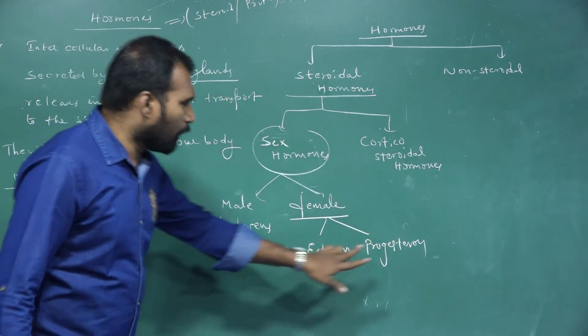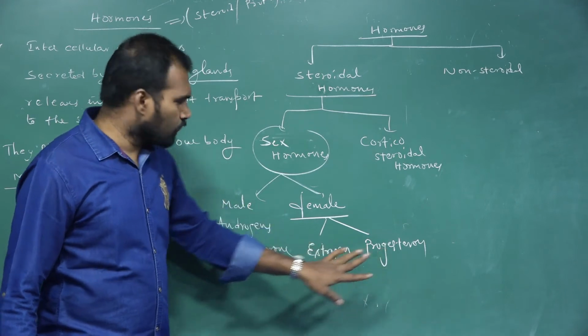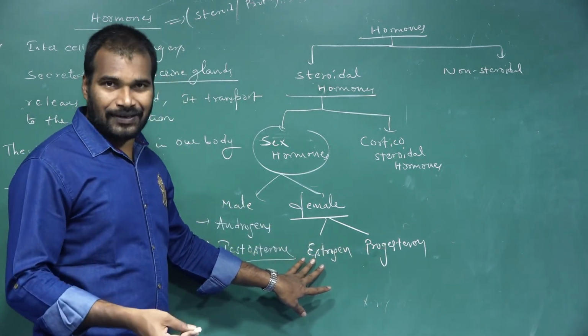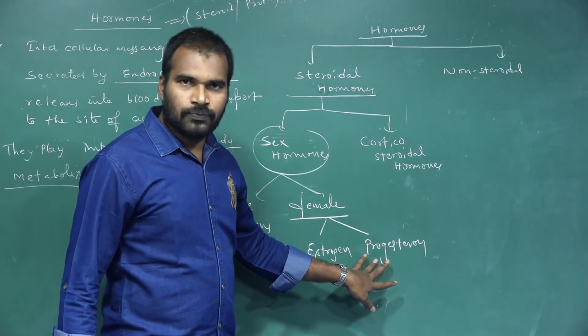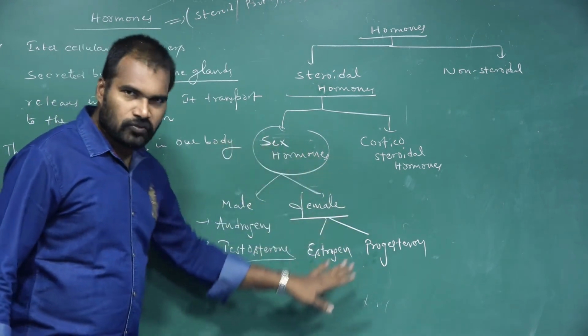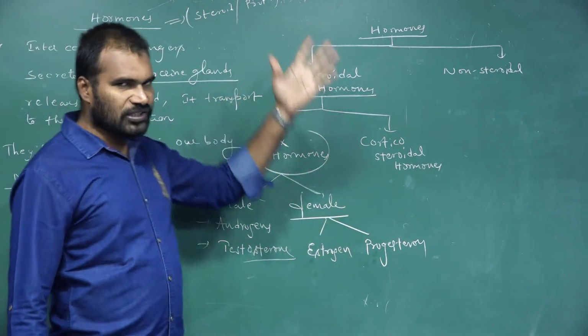So these are the two main female sex hormones. One is estrogen, responsible for the secondary female characters. Next one, progesterone, responsible for the pregnancy. So this is about what? Sexual hormones, which come under steroids.